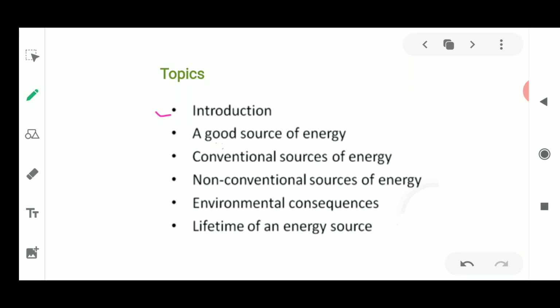Then we'll go on to the next topic, a good source of energy. Good source of energy means what kind of characteristics it must possess to become a good source of energy.